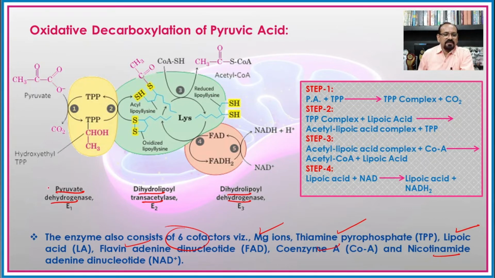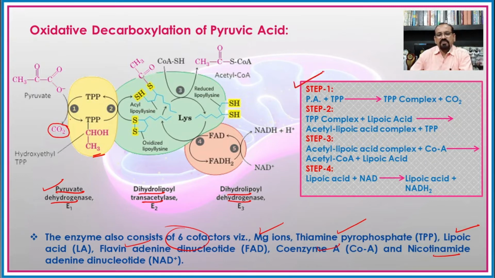So here these are the three different enzymes from the enzyme complex which is involved in the oxidative decarboxylation. The first one is the pyruvate dehydrogenase, and during pyruvate dehydrogenase activity there is a release of carbon dioxide in the first step.